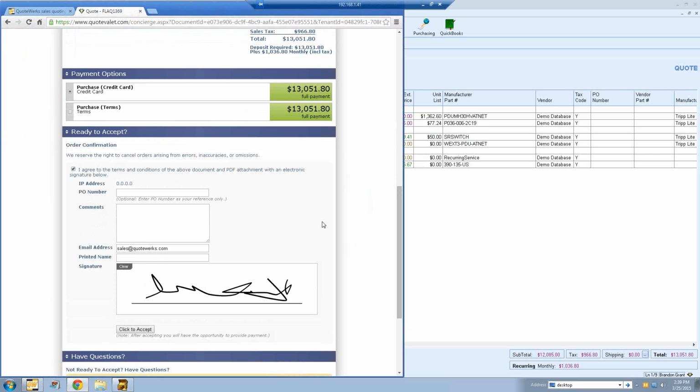So like I said, if you have a customer that you think is going to be more comfortable signing off on their document with an actual signature rather than just typing it in, we can give them that option. And this is just a simple layout that you can activate in QuoteValet. This portion is actually already available for you in the QuoteValet subscription.